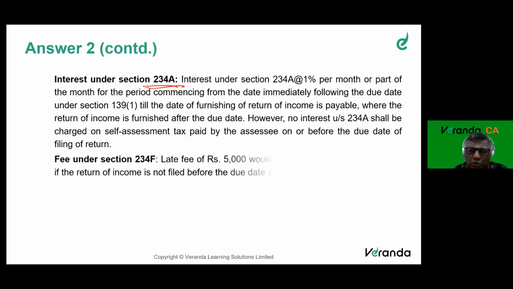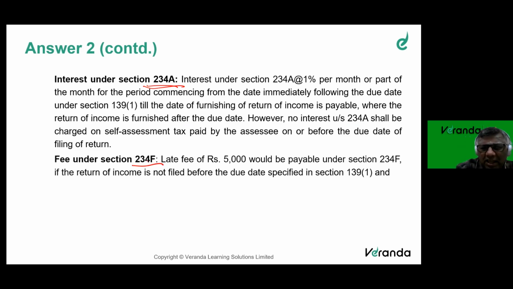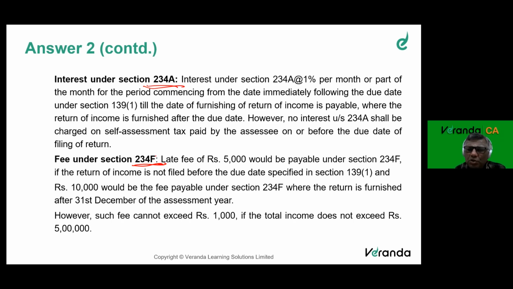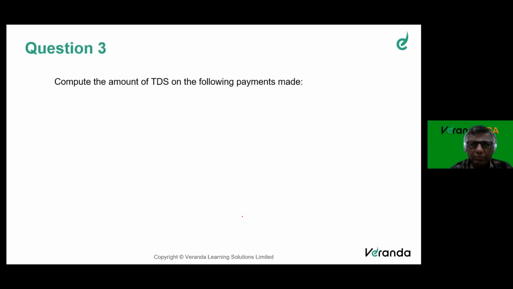He needs to pay 234F fees, which will be approximately 10,000. Of course, if the total income doesn't exceed 5 lakh, it is only 1,000, but we understand that he needs to file returns of the total income.